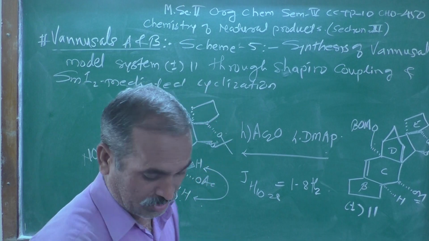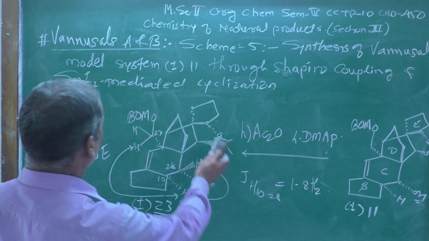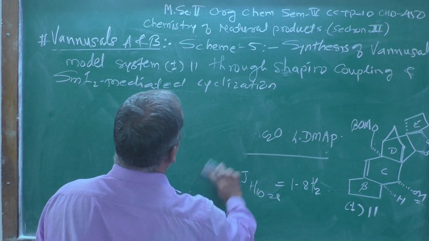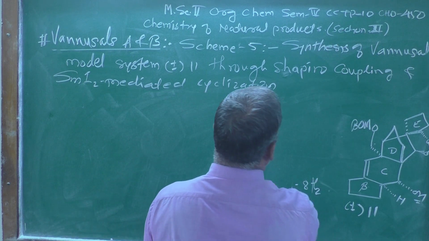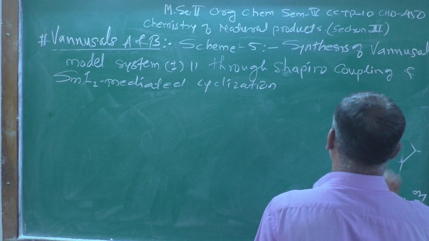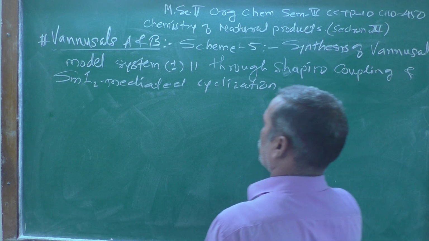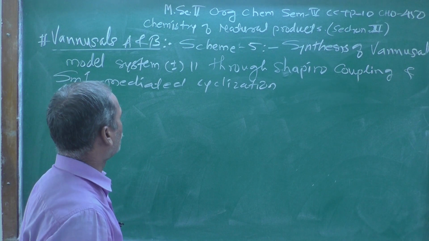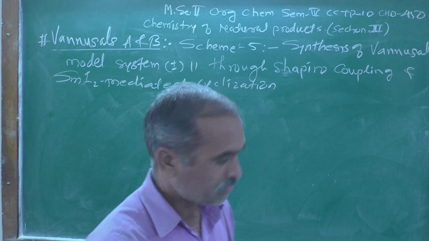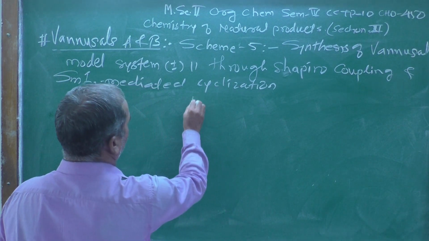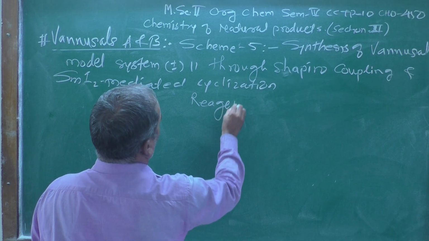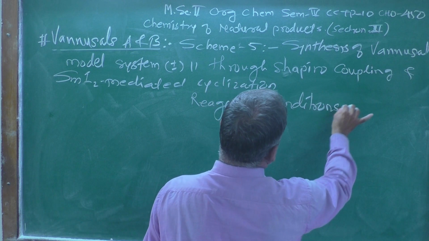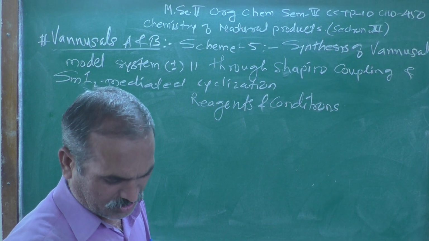Now, let us see the reagents and the conditions. Whatever reagents we used in scheme number 5, which is the synthesis of the Van Ussel model system plus minus 11 through Shapiro coupling and SmI2 mediated cyclization, there we are going to see reagents and conditions. And the reagents and conditions are what we are discussing over here.